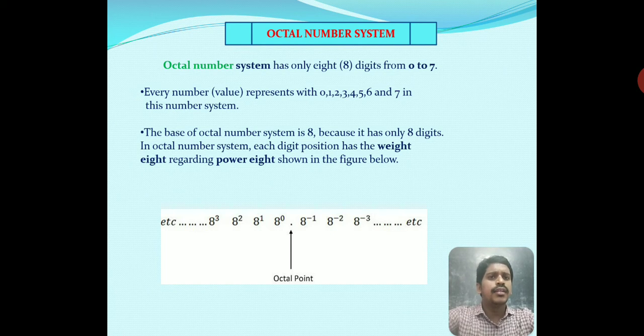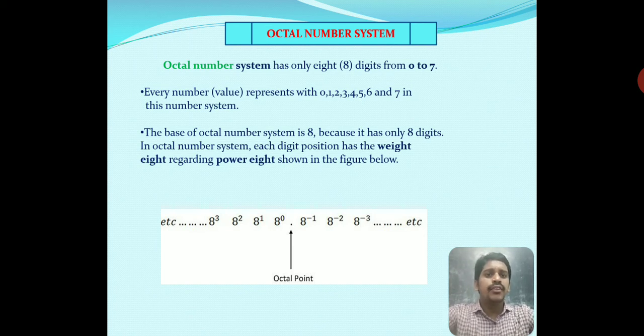20 is an octal number, but 28 and 29 are not octal numbers, because 8 and 9 are not octal digits. So hence the combination of any two octal digits is called an octal number. The octal number base is 8 because it uses only 8 digits to represent any number.